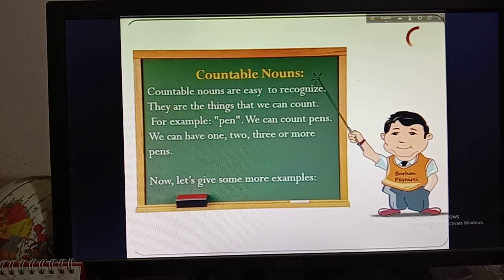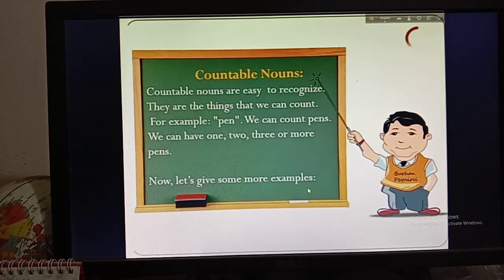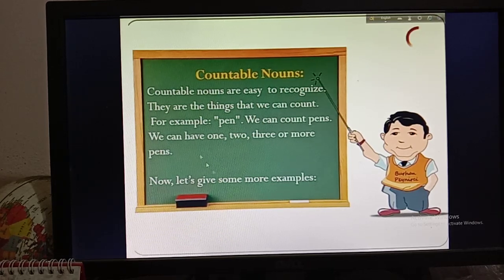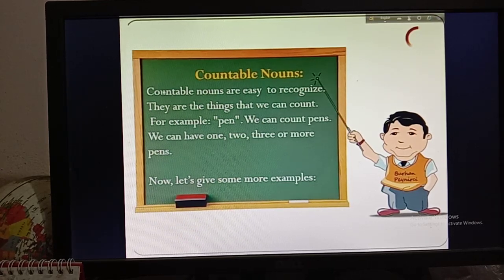Now let's give some more examples based on countable nouns. First of all you have to pause my video, then you can keep the notes that countable nouns are easy to recognize. They are the things that we can count. For example, pen.